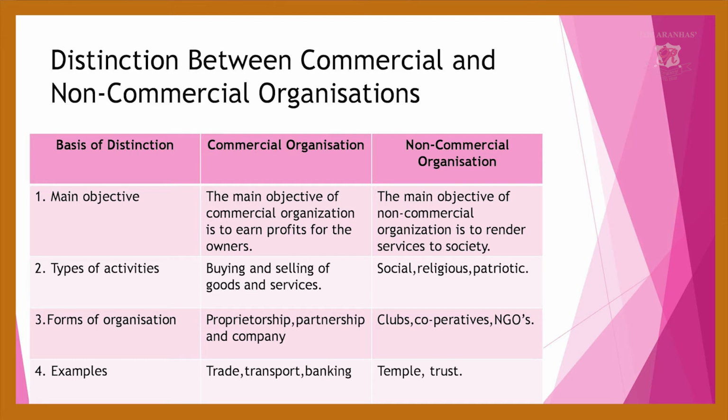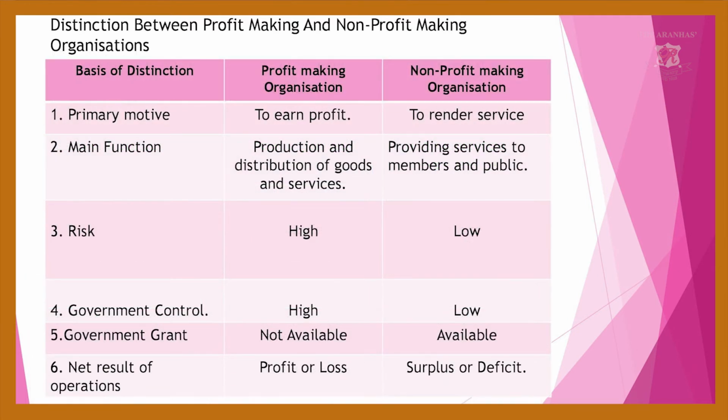Okay, the examples of your commercial organization I have given here are trade, transport and banking, whereas in your non-commercial organization, it is your temples and trusts. These are the examples of your non-commercial organization. Next is, what is the difference? What do you mean by your profit-making organization and non-profit making organization?